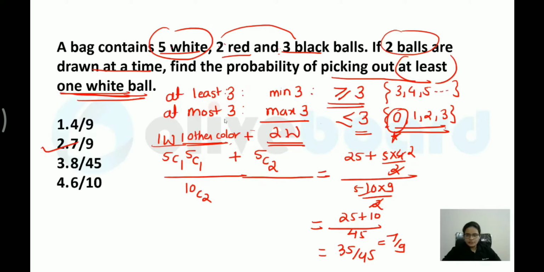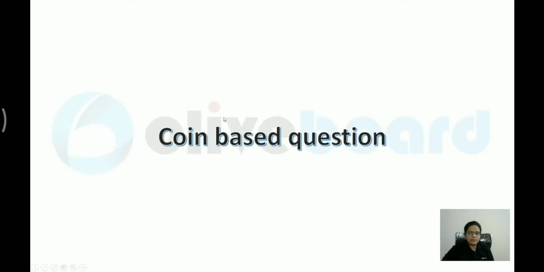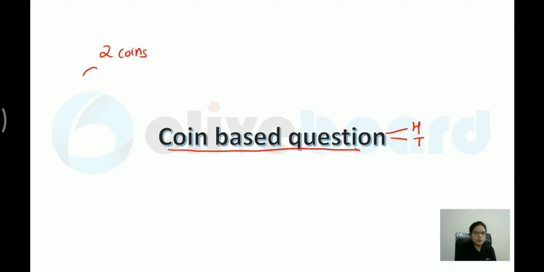Okay, so let us move on to the next type of question over here. Next one is coin based question. So whenever you are talking about coin based question, let me tell you one brief intro over here. Whenever you are talking about coin, there are two outcomes that can come. One is head and other is tail. If I give you two coins, what will you write? One coin can show two outcomes, head and tail. Other can show two over here. So the total possibilities will become 2 square.